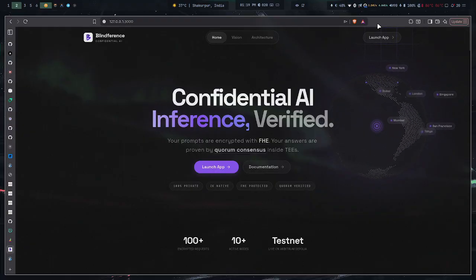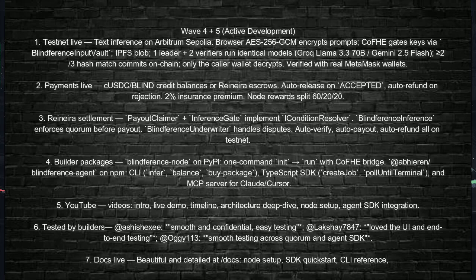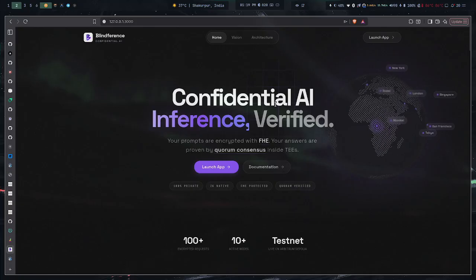In the fourth wave, we introduce our node package, for if you want to join us as an infrastructure layer and how you can do it. We'll have a demonstration video about it as another one. And the fifth one basically sums up all of this and gives you a complete testnet live example that you can run in your browser, with a complete end-to-end flow. And for the future, we're going to have a better consensus.